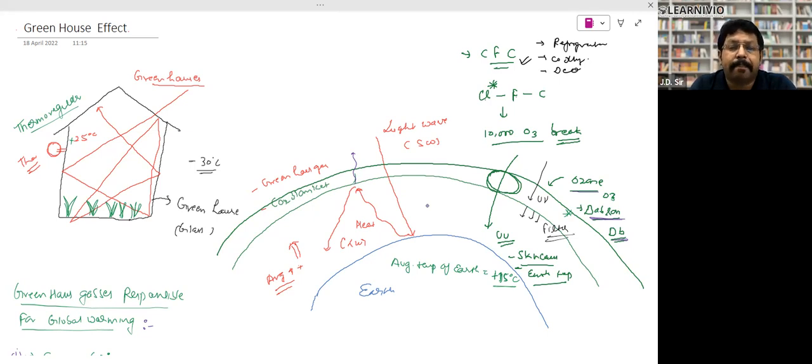Ozone is present at the height of 23 to 25 kilometers from the surface of earth.